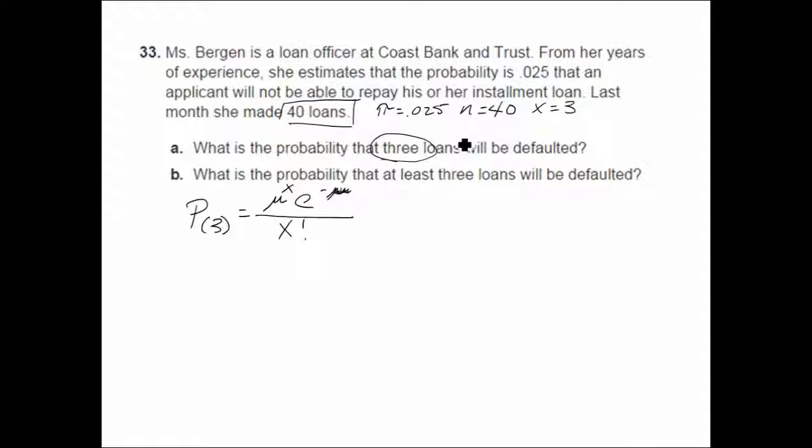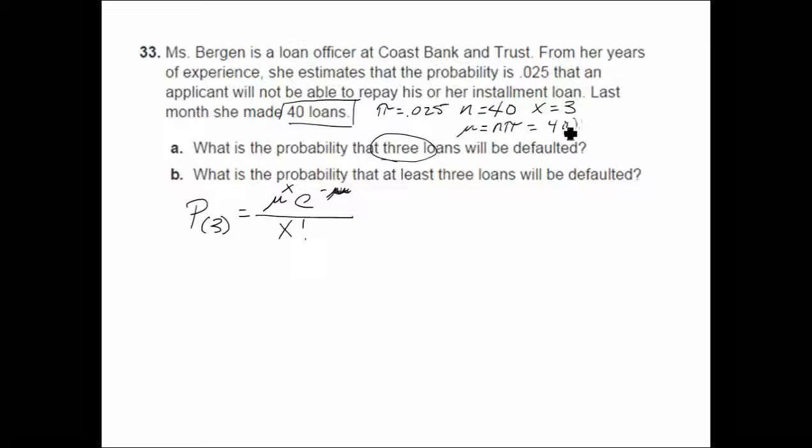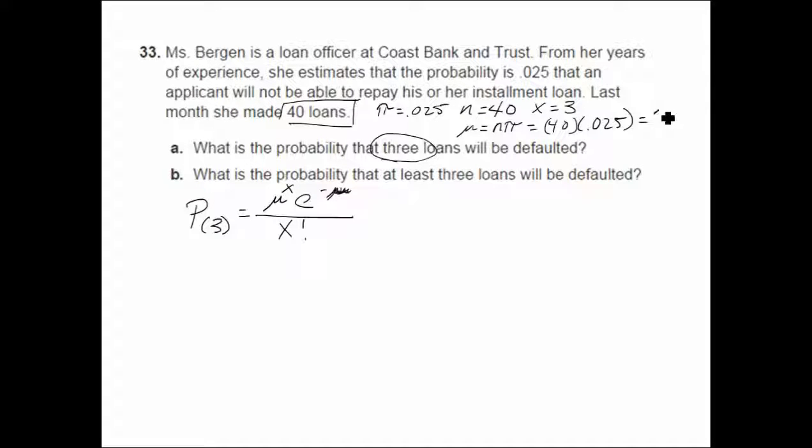We'll need to figure our mean. Our mean is trials times success, 40 multiplied by 0.025, which is exactly 1. That's our expected value. We would expect about 1 of these loans to default. The probability of exactly 3 defaults will be our expected value, that's our mean, to the power of 3, multiplied by our constant e, 2.71828, to the power of -1, divided by 3 factorial.